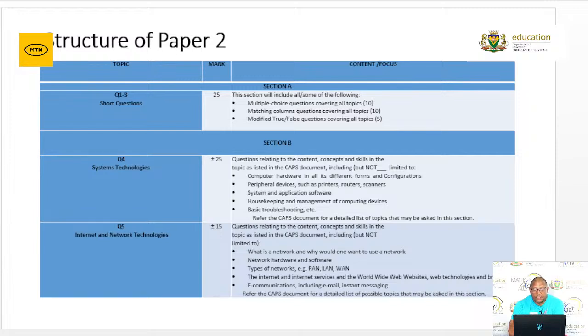The questions relating to the content and concepts in the skills as indicated in the CAPS document include the following: what is a network and why would internet services, as well as the World Wide Web, the websites, web technology, browsers, e-communication, including emails and instant messaging.